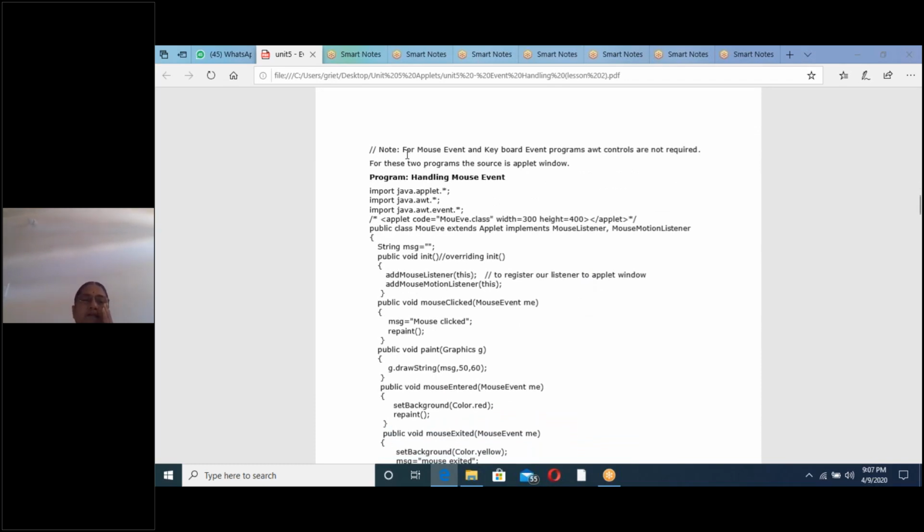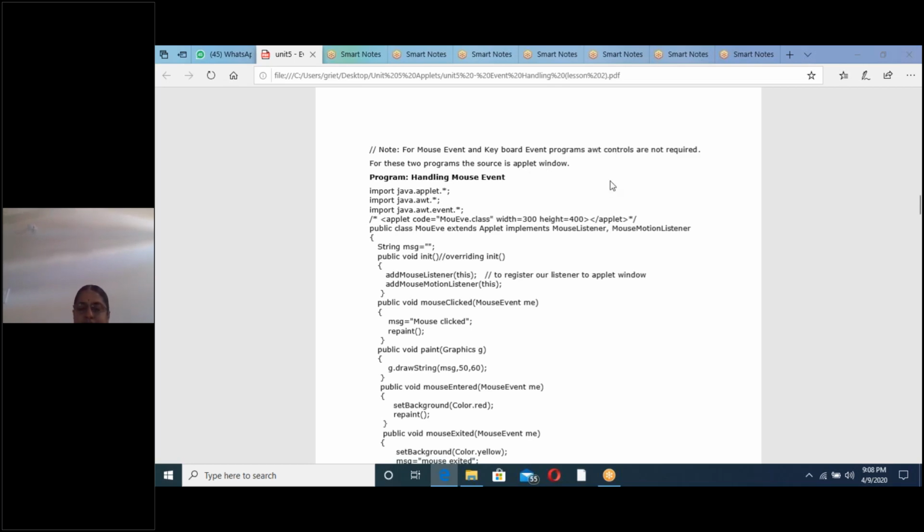See, now see this note. For mouse event and keyboard event programs, AWT controls are not required. Why? Because for these two programs, the event source is only the applet window. Inside the applet window, we are performing mouse events and keyboard events. So there is no need of text box, text area, and checkbox like that. That's why the source is the applet window for both programs, mouse event and keyboard event.